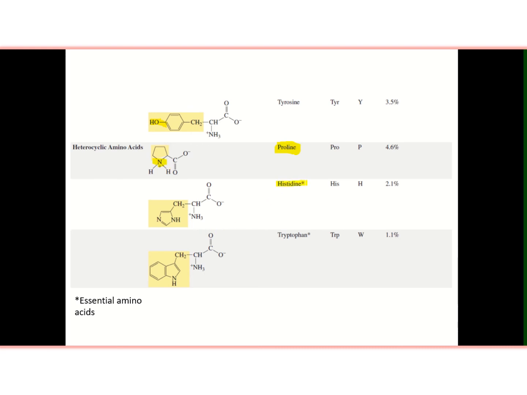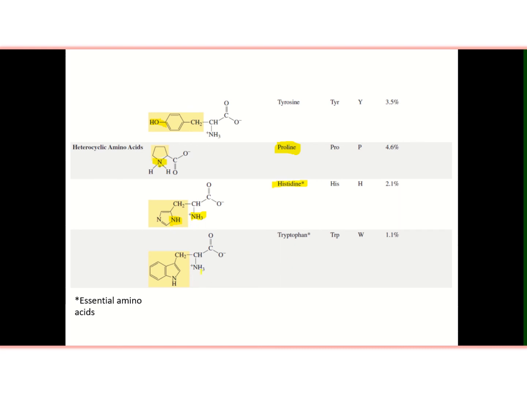Histidine, in this a heterocyclic ring is attached, and in this the amino group is primary. So do not confuse that these are secondary amino groups. The proline has only alpha amino secondary group, all others have primary amino groups.